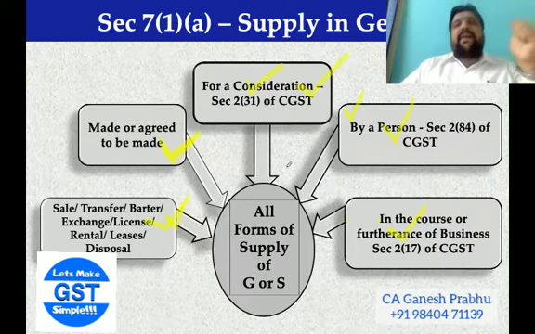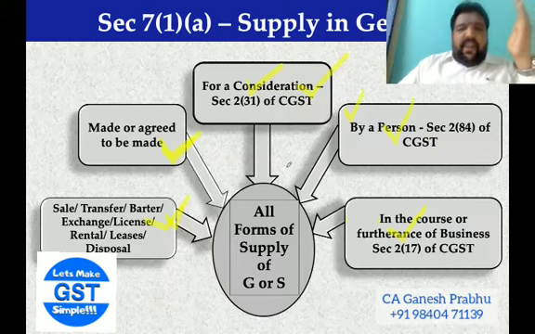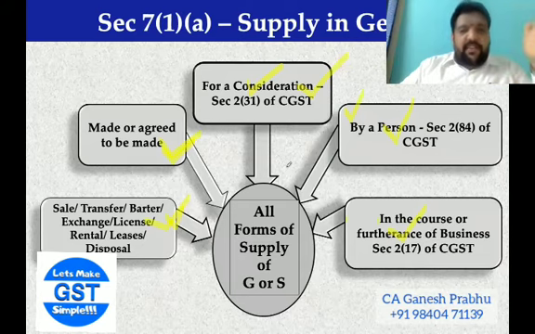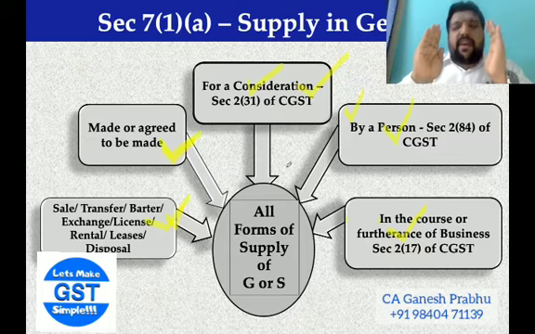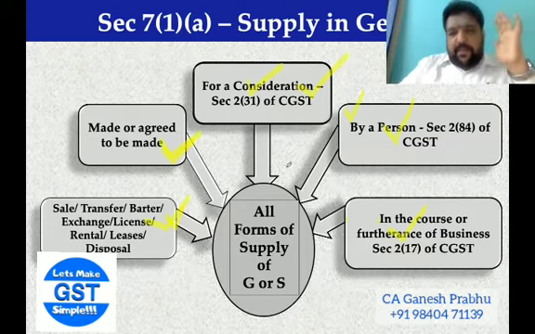Will it be treated as a supply? I have already discussed that somebody who violates a traffic rule and pays some penalty, or pays some late fee, is not paying consideration. The answer is no, these are not consideration. As long as there is a consideration, there would be a supply if it is done in the course or furtherance of business by a person.